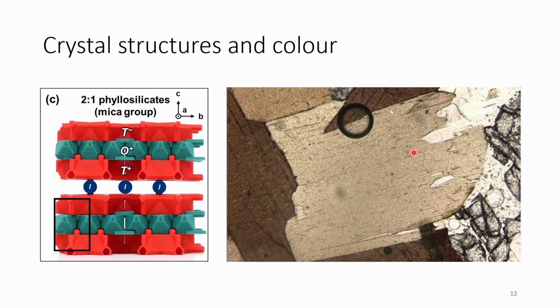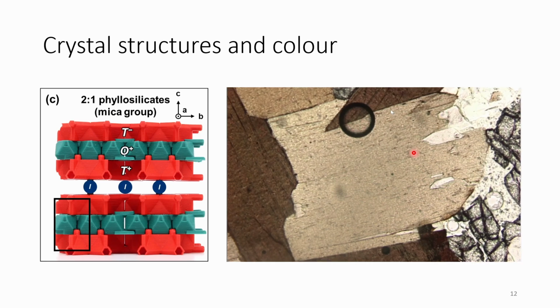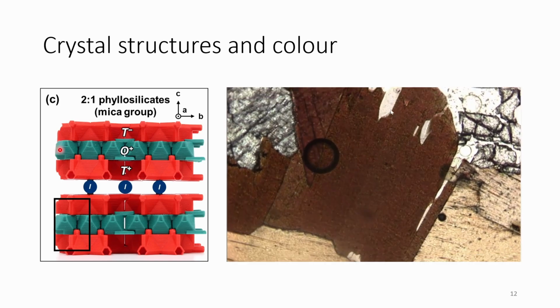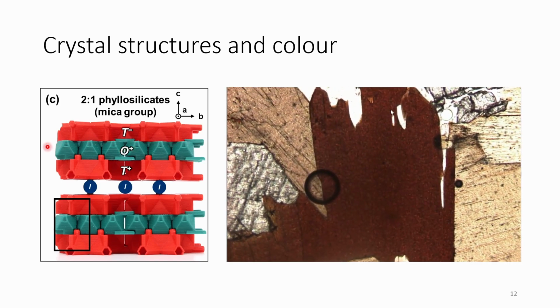We can also look at how crystal structures affect color. So for example, in the mica group, the biotites, they're often colored by iron, and because the iron is found in these octahedral modules, if the light is running parallel to these modules, as you can see here, if it's polarized parallel to the sheets, that will actually cause much stronger coloration.